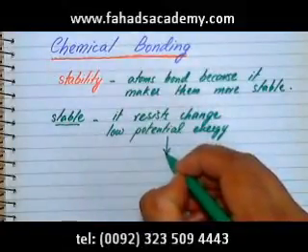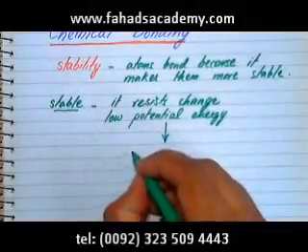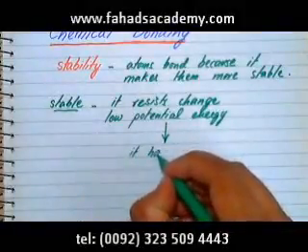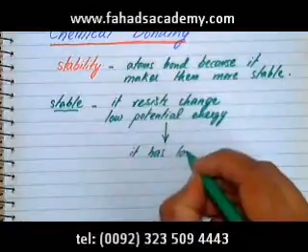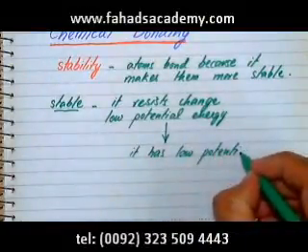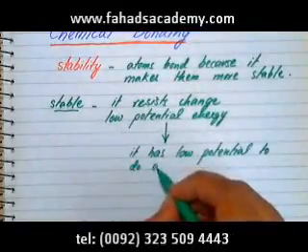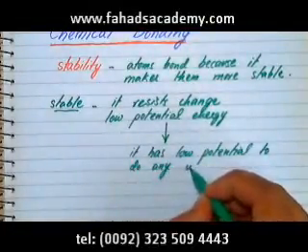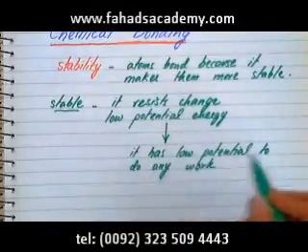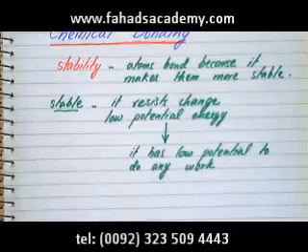Low potential energy means that it has low potential to do any type of work. It's going to resist change. It's not going to change.